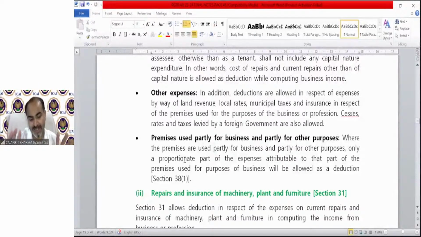If you are interested in becoming a chartered accountant, everything will be easy. It's a very interesting story which I tell in every class. Once there was Albert Einstein. We all know that Albert Einstein is the greatest scientist of all time. He said to his accountant that the most difficult subject in this world is income tax.